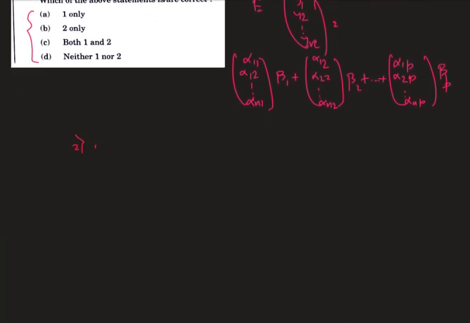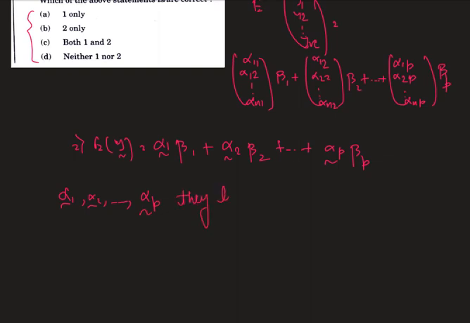Or we can write expectation of y curl is equal to alpha 1 curl beta 1 plus alpha 2 curl beta 2 plus dot dot dot alpha p curl beta p, and alpha 1 curl, alpha 2 curl, dot dot dot alpha p curl are linearly independent.